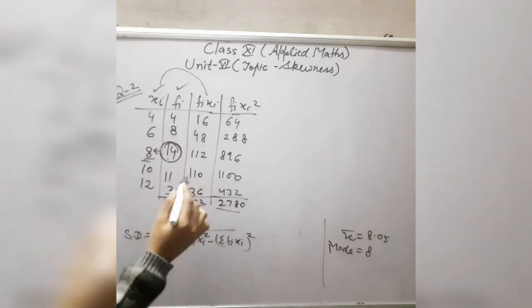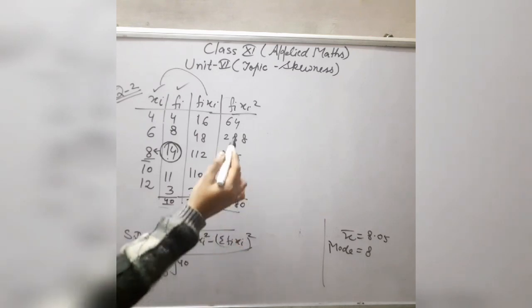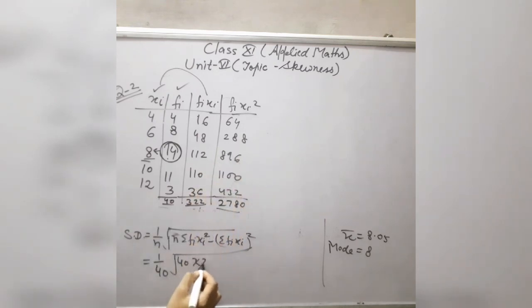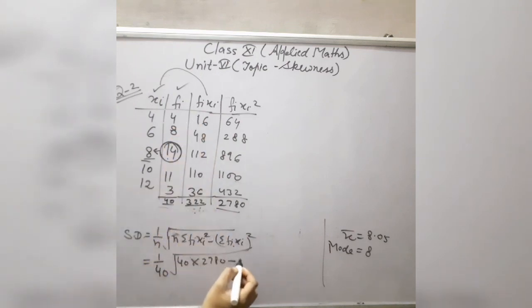Now with the help of these results, we will find the standard deviation: 1 by n. N here is the number of observations, which is 40. Again write down here 40. Summation fi xi square is equal to 2780, minus summation fi xi, which is 322. This is the square of 322.